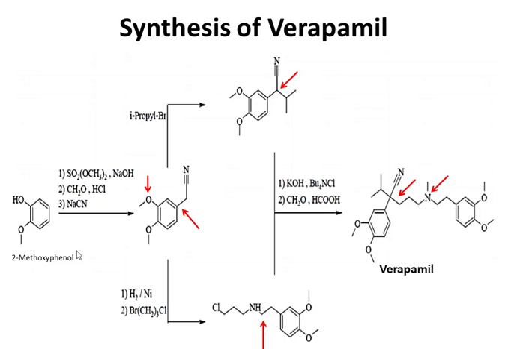We can compare this compound with the starting material. What changes have taken place, we can check here. At the hydroxy position, a methoxy group comes, whereas on the para position to the methoxy group, reaction will take place, and this functional group is added at this position. This compound further reacts with isopropyl bromide to give rise to this compound, and this compound is further used to